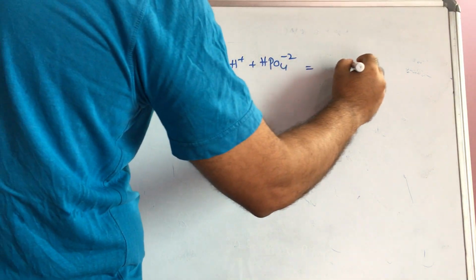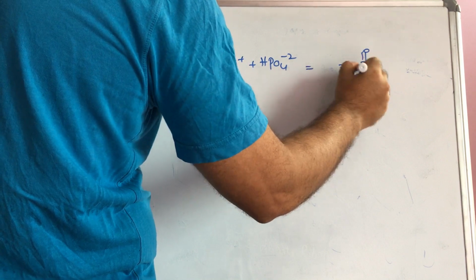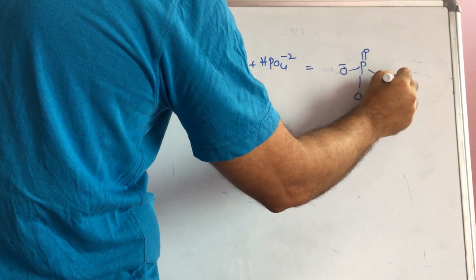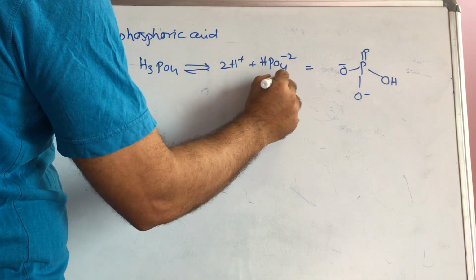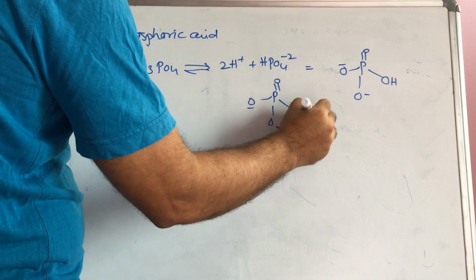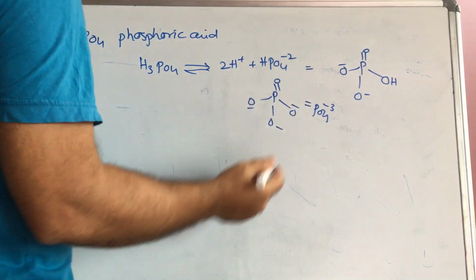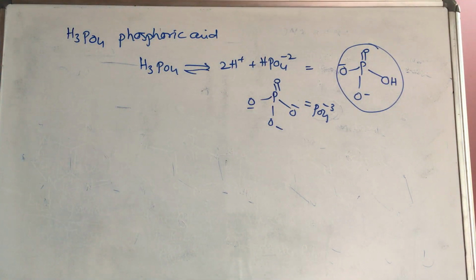Then this can be represented as P double bond O minus, and OH. If all hydrogens are lost, we can write P double bond O minus, that is called PO4 minus 3. This is generally utilized in our structure. That's why I wrote HPO4 minus 2.